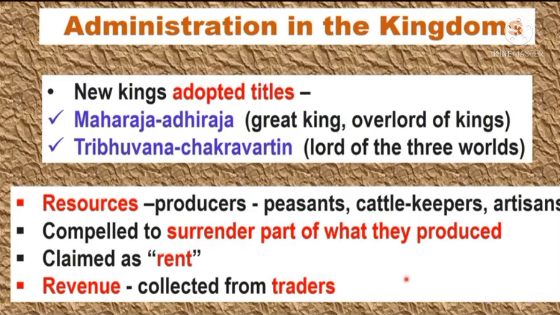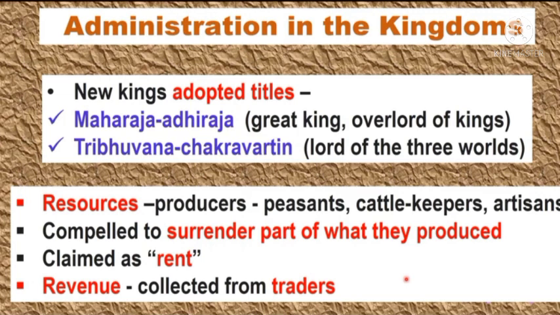Administration in the kingdoms. Many of these new kings adopted high sounding titles such as Maharaja, Adhiraja, Great King, Overlord of Kings, Tribhuvana Chakravartin, Lord of the Three Worlds, and so on.